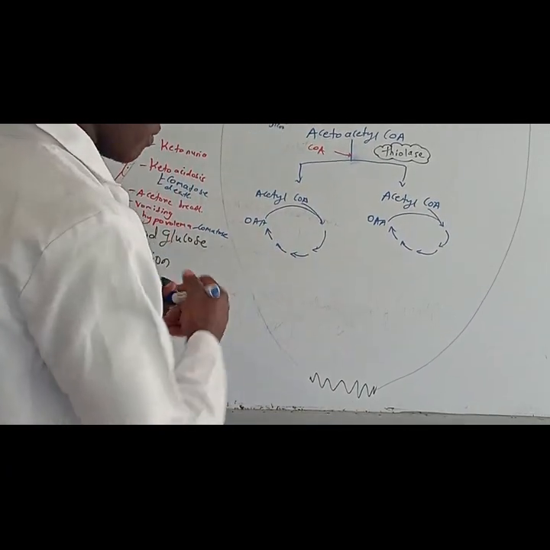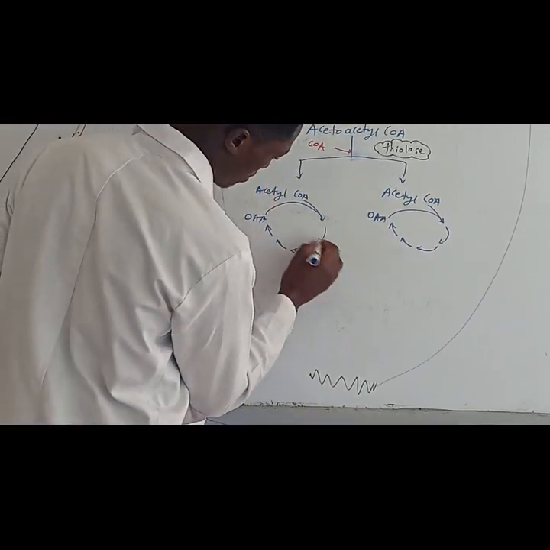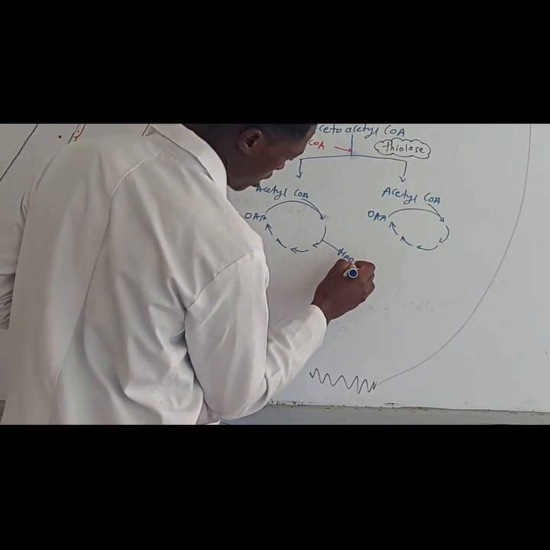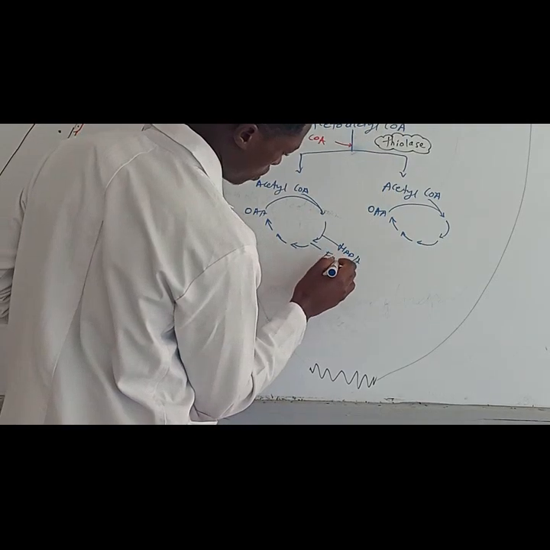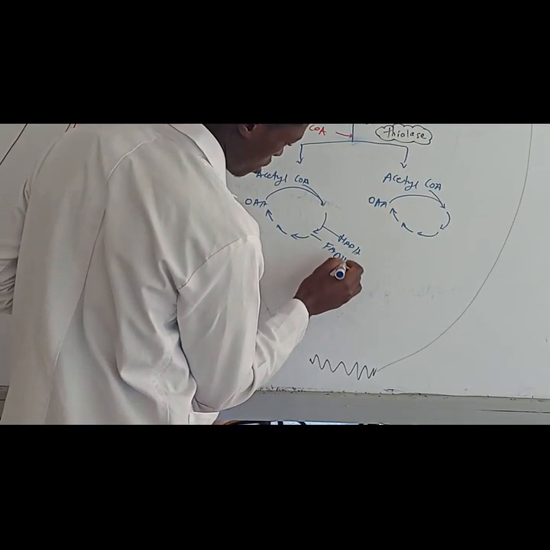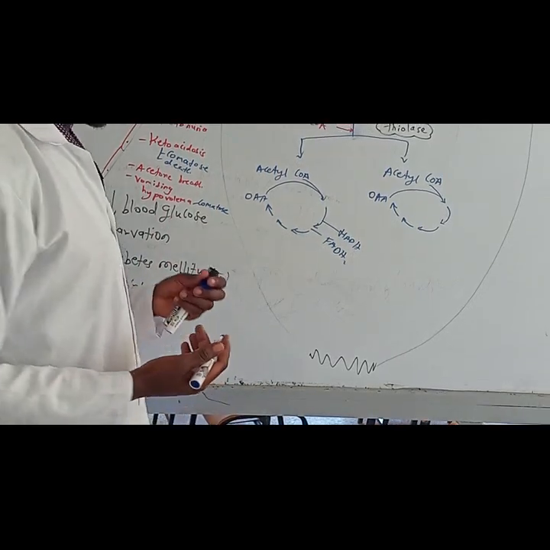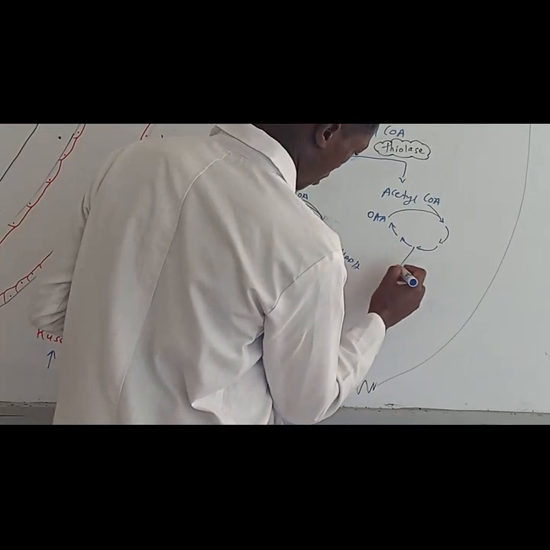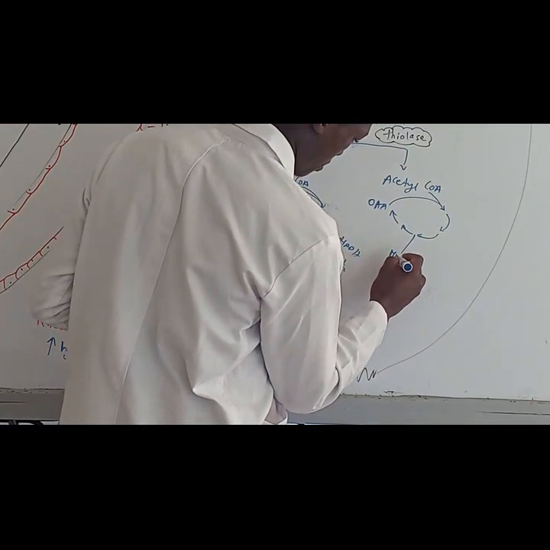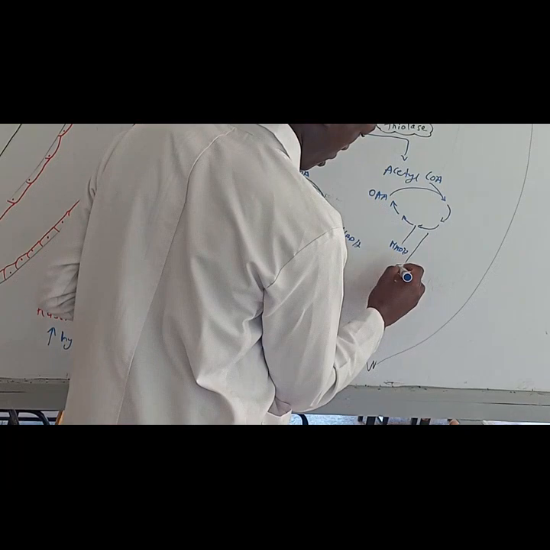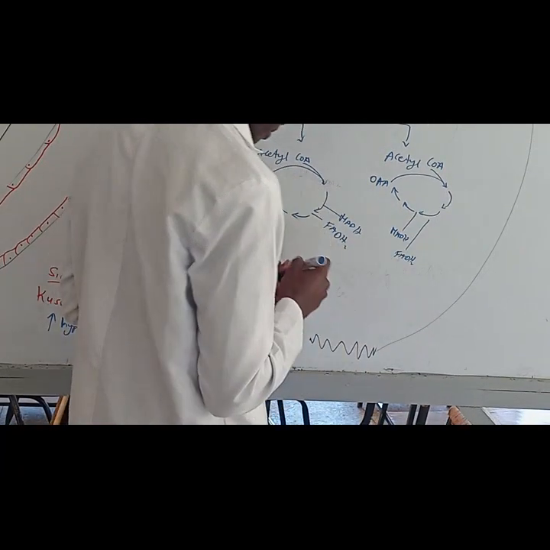From the TCA, we form the NADHs, the FADH2, also a small amount of ATP through substrate level phosphorylation. Then the same on this side, we will form NADHs, the FADH2s from the TCA.